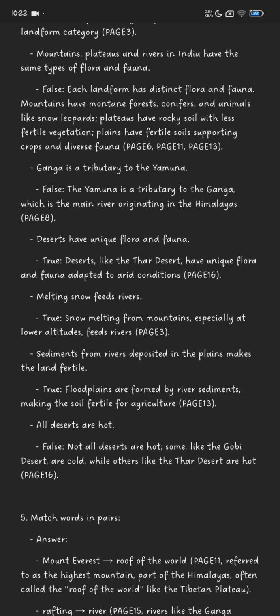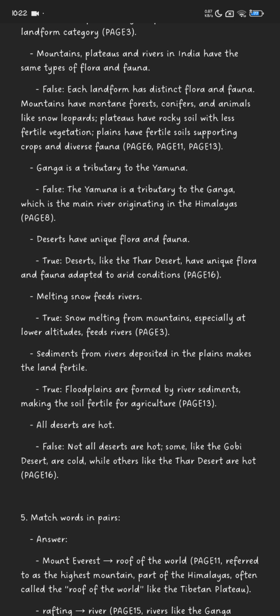Deserts have unique flora and fauna. This is true. Deserts like the Thar Desert have unique flora and fauna adapted to arid conditions. Melting snow feeds rivers. This is true. Snow melting from the Himalayas, especially at lower altitudes, feeds rivers. Sediments from rivers deposited in the plains make the land fertile. This is true. Floodplains are formed by river sediments, making the soil fertile for agriculture.